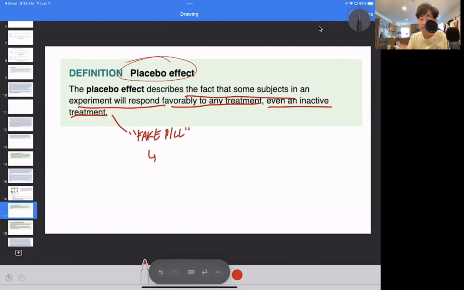This could create a psychological effect: oh, I am taking this pill so I must be getting better. That kind of mindset helps you to improve on a physiological basis. And so it's not really due to the pill, rather it's due to the mind. So we want to eliminate those things for placebos.